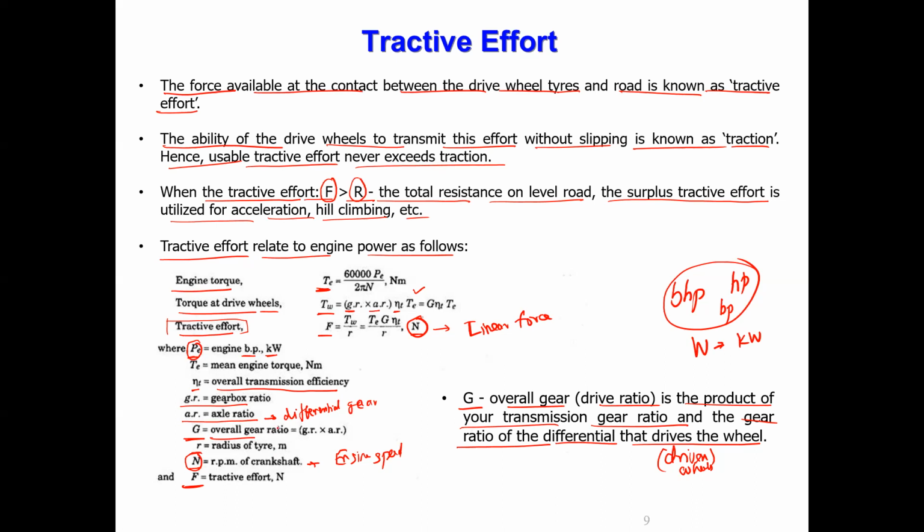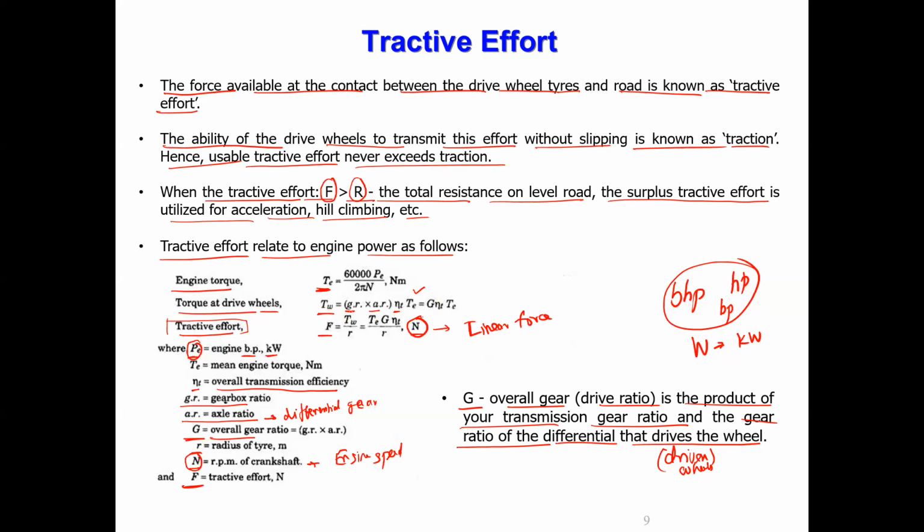That's why the overall gear ratio, and also eta T, is nothing but the transmission efficiency. The manufacturer of the gearbox will tell this, and the differential drive suppliers will also give what the efficiency is. Once you have the data and once you know it, then you can calculate the torque at the drive wheels.